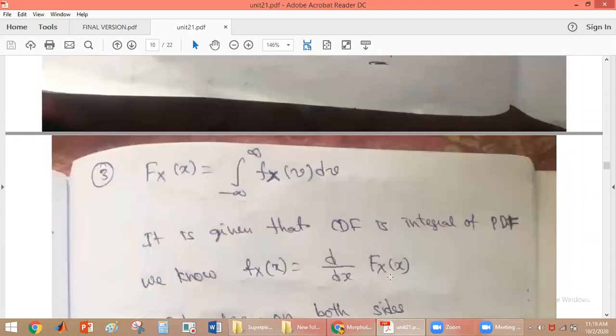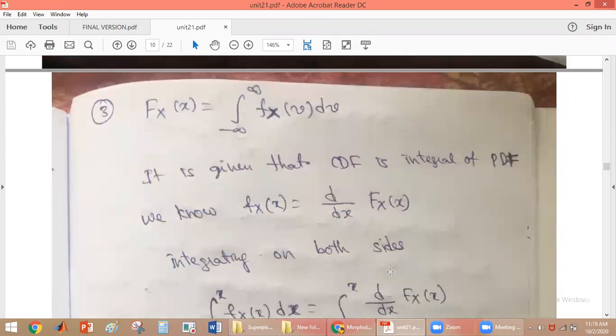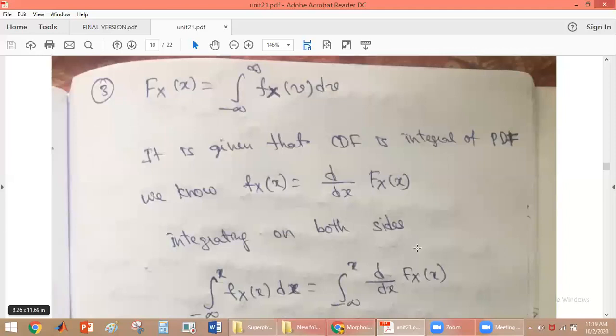Then the third property is that FX(x) is equal to the integral from minus infinity to x of fX(v) dv. We know that CDF is the integral of PDF. PDF is equal to the derivative of CDF.